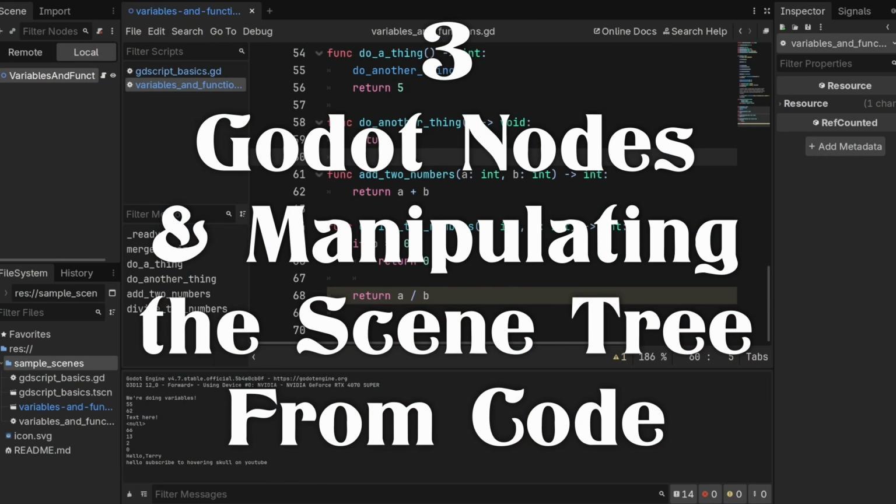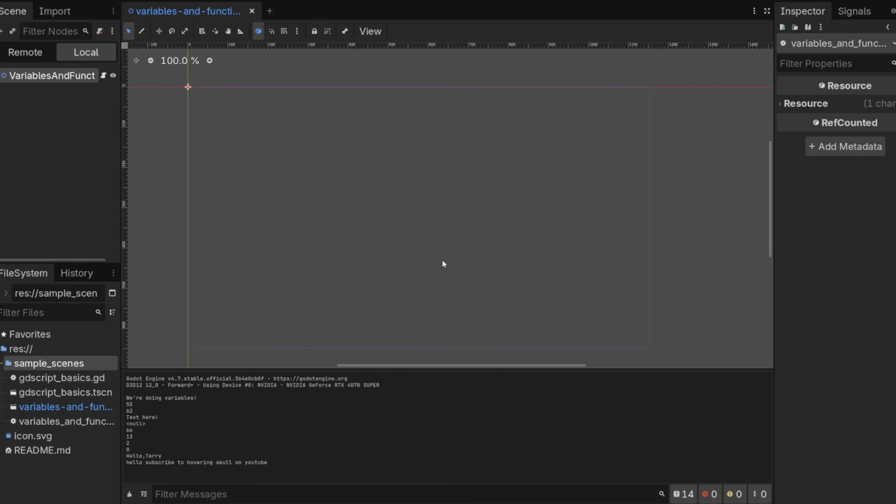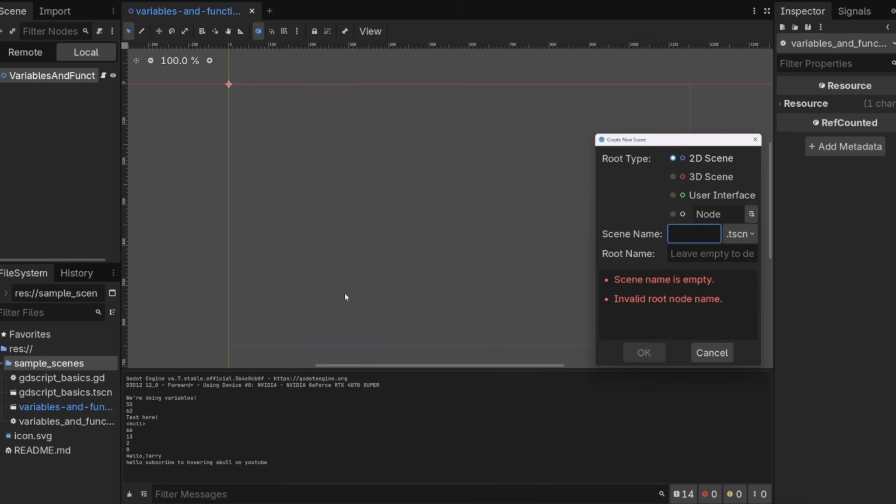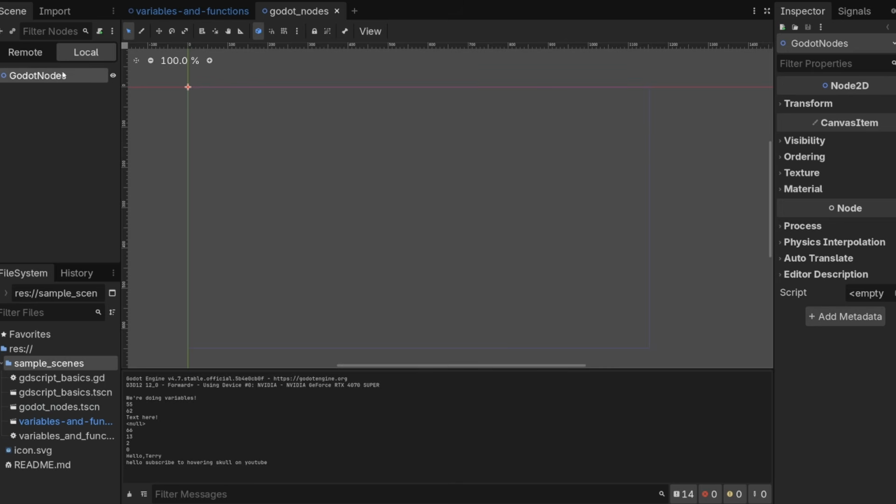All right, let's talk about the Godot scene tree and Godot nodes. So everything that renders and does anything in the world of a Godot scene is a node. And let's try that out. I'm going to make a new scene in sample scenes. We'll call it Godot nodes. Here we are. And here we have on the left side our current scene tree.